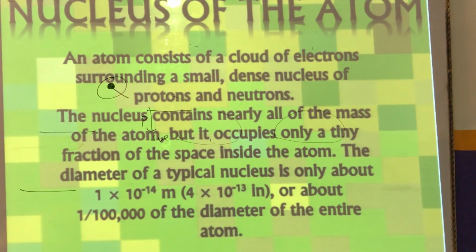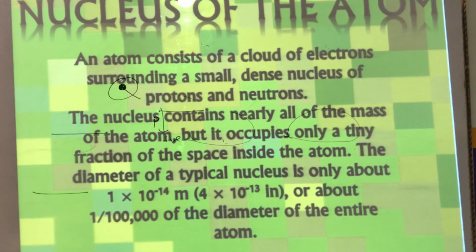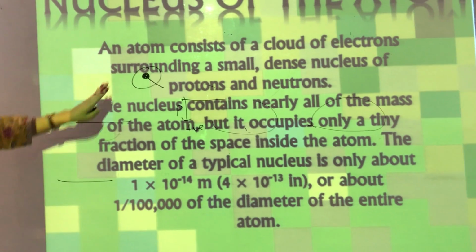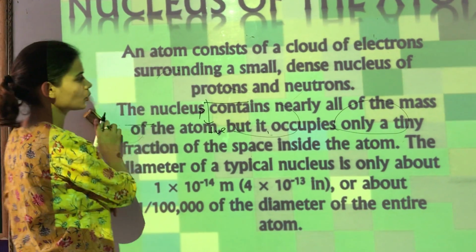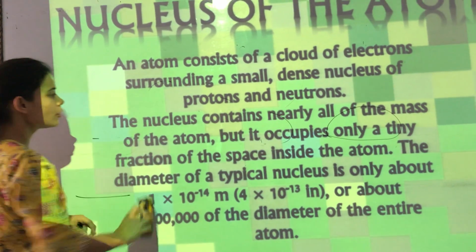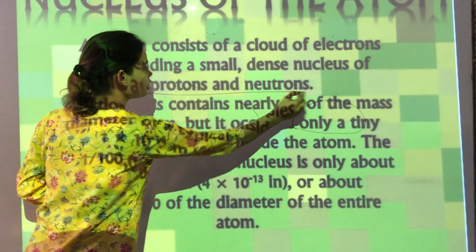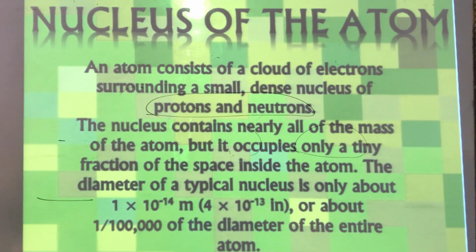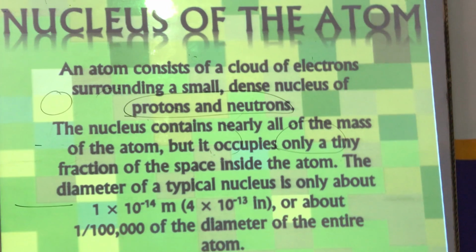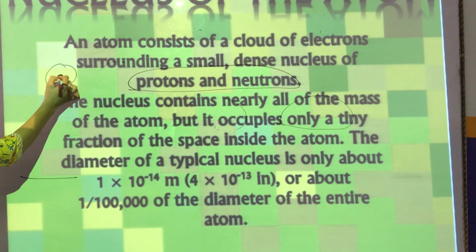Now, first if we talk about the nucleus. An atom consists of a cloud of electrons surrounding a small dense nucleus of protons and neutrons. So in the nucleus we have protons and neutrons. Similarly, this is the atom. In the center we have the nucleus.